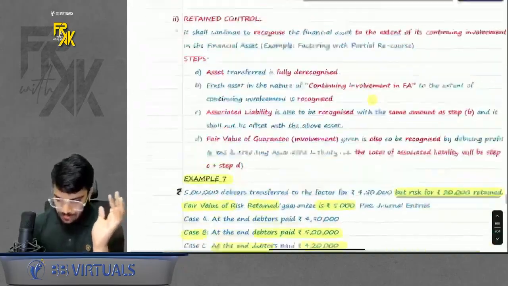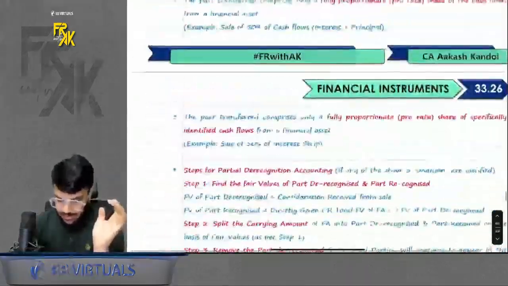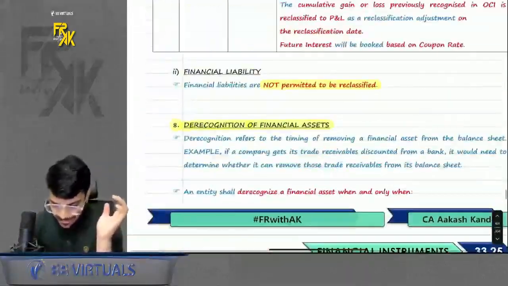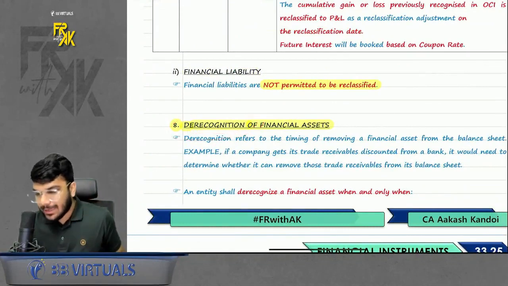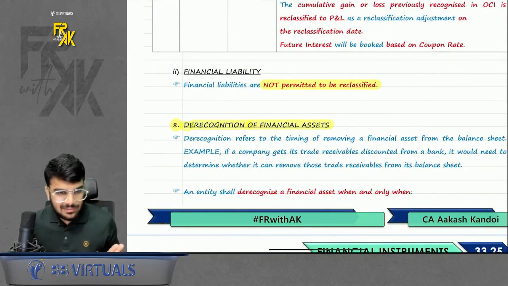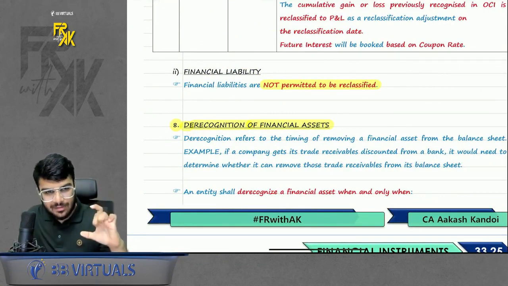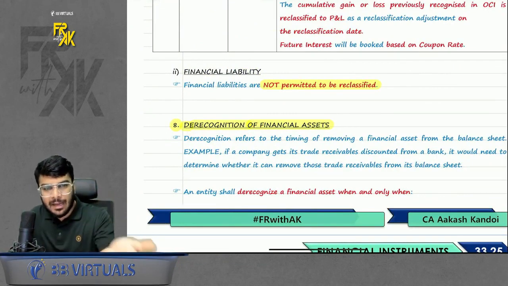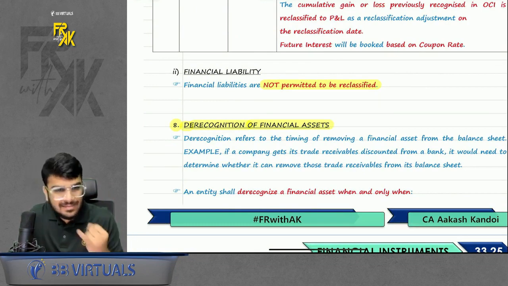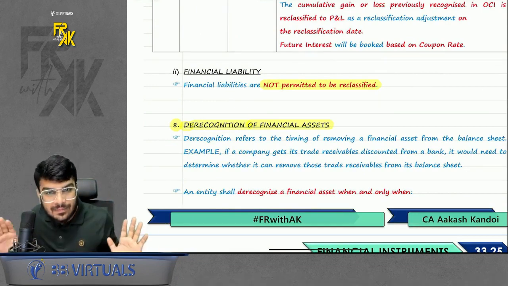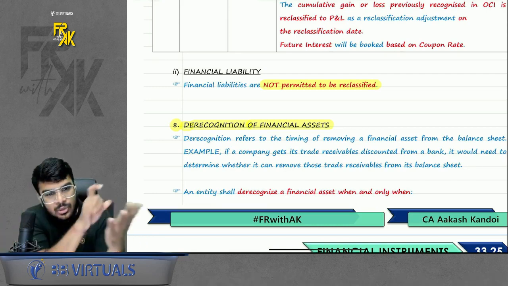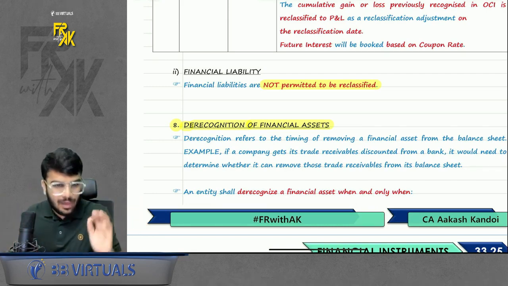Okay. Acha, do remember when you are studying derecognition, many students face very much discomfort with this topic. Let me tell you, it only has 2 things. One is the question of C Limited that I already told you: bifurcate the carrying amount in the fair value ratio and derecognize. Simple. And the second thing is factoring. That's it. Nothing else. So even if you are comfortable with these 2 parts, it is sufficient for me.